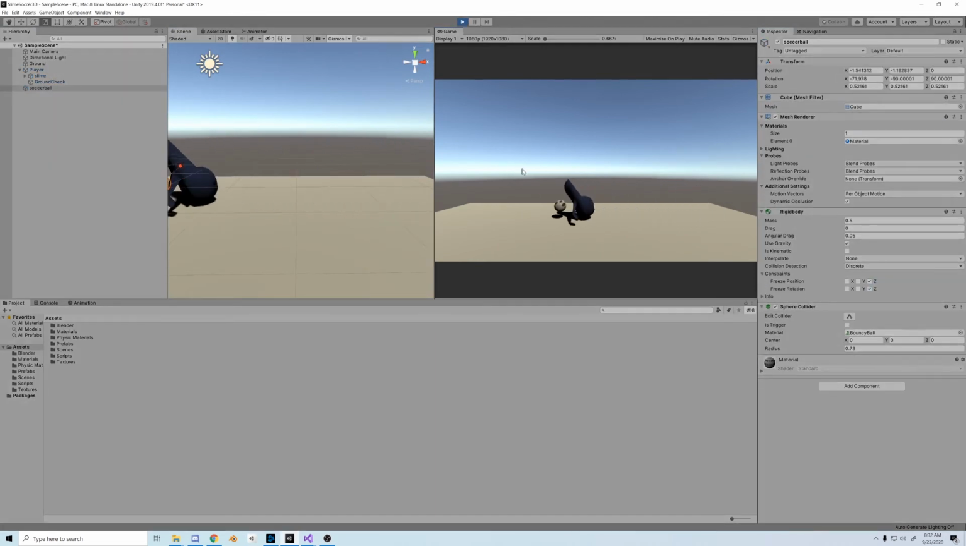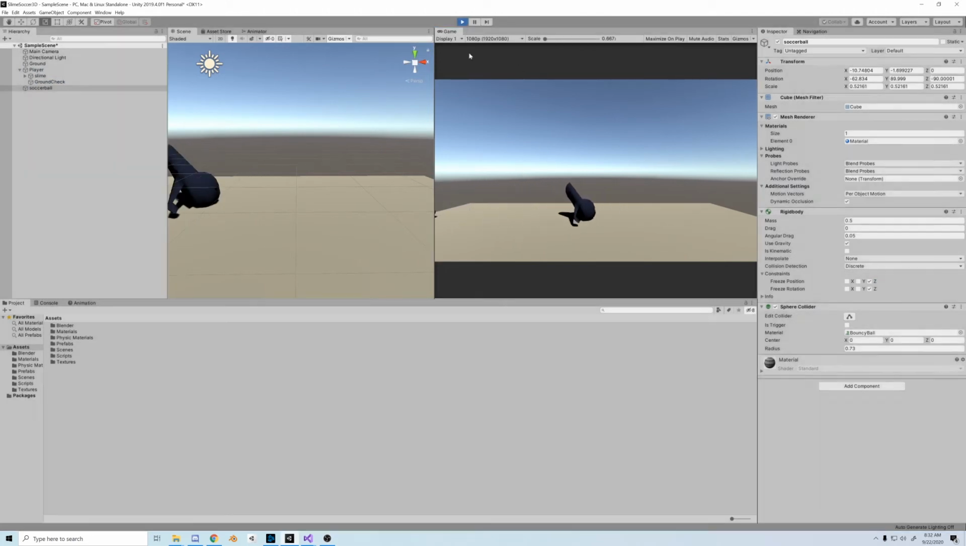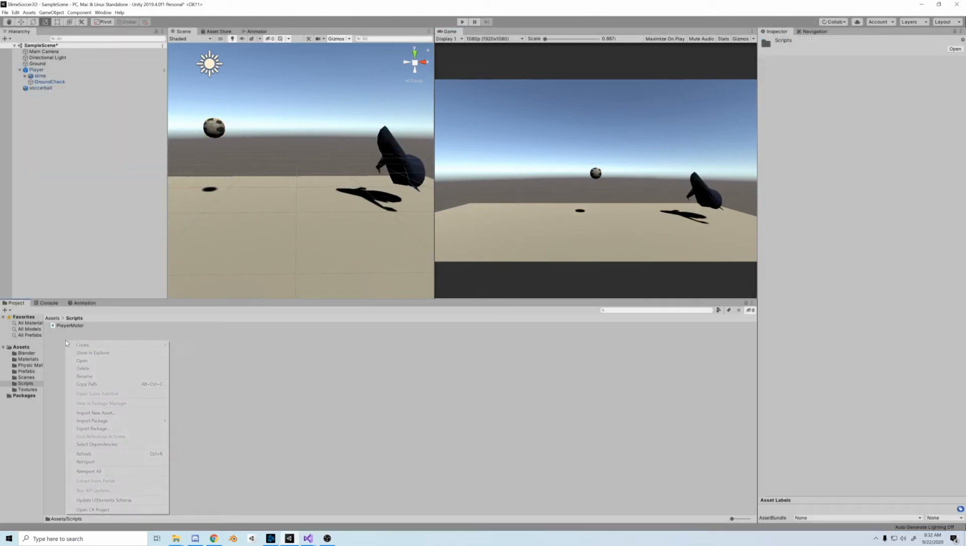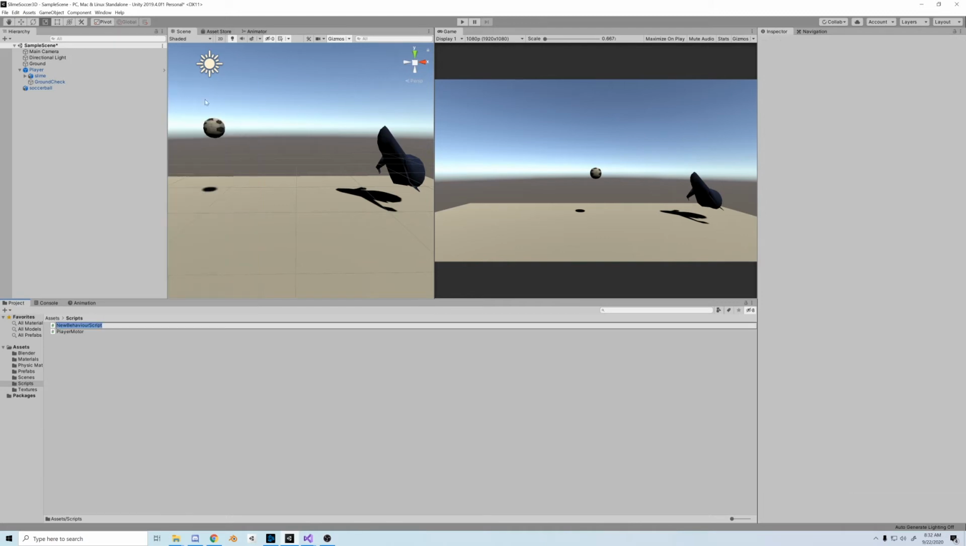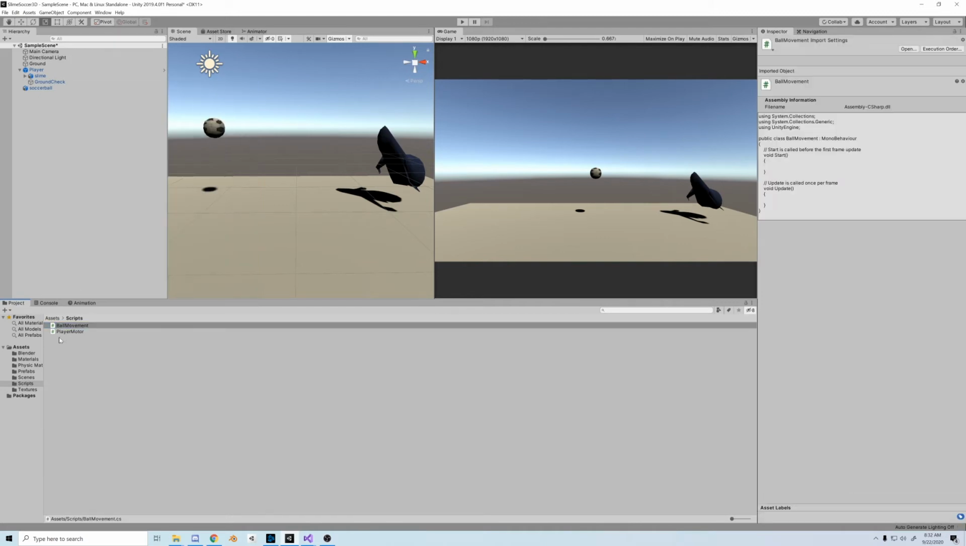And if we test it, you see it's pushing. We don't step over it. But it's still not acting like a real ball. So what we need to do is create a script for it. Let's call it ball movement. Drag it onto the ball and open it in Visual Studio.